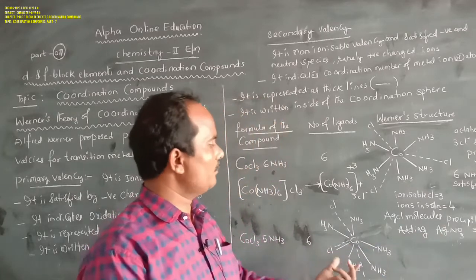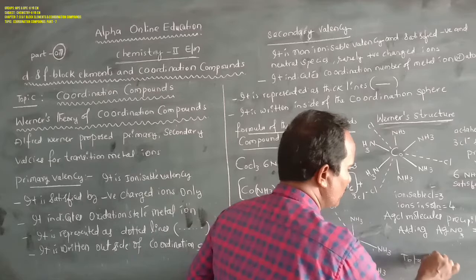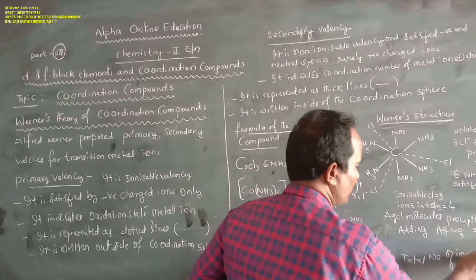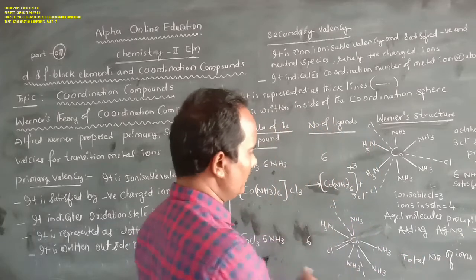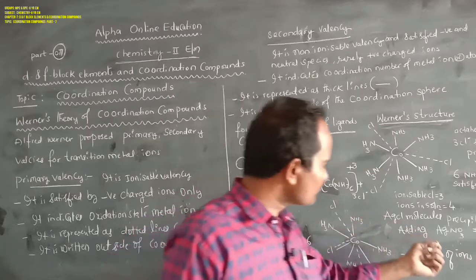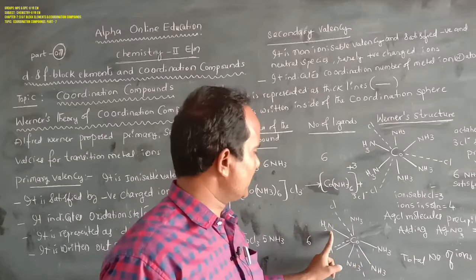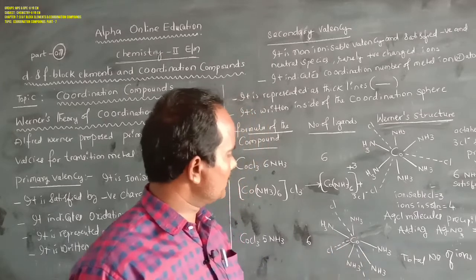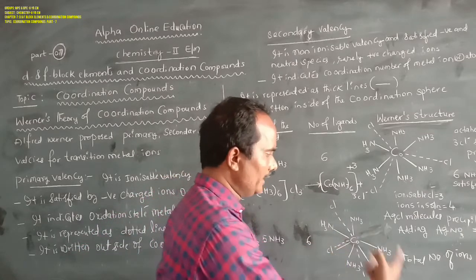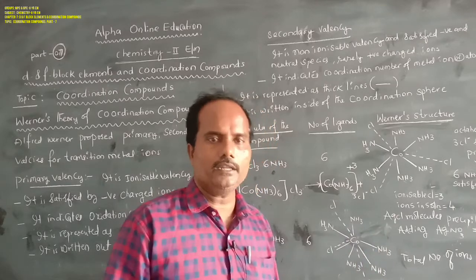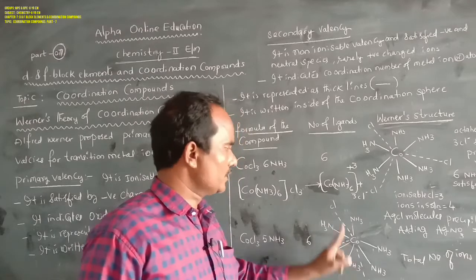Then next, the total number of ions present. Overall there are 3: 2 chloride ions and 1 complex ion. Only ammonia molecules can satisfy secondary valency, whereas chloride can satisfy primary as well as secondary valency. That's why it is not available in the free state when dissolved in water. So just 2 chloride ions are available in aqueous solution.